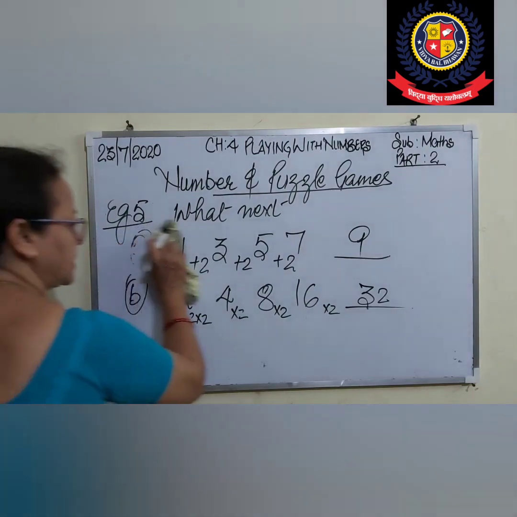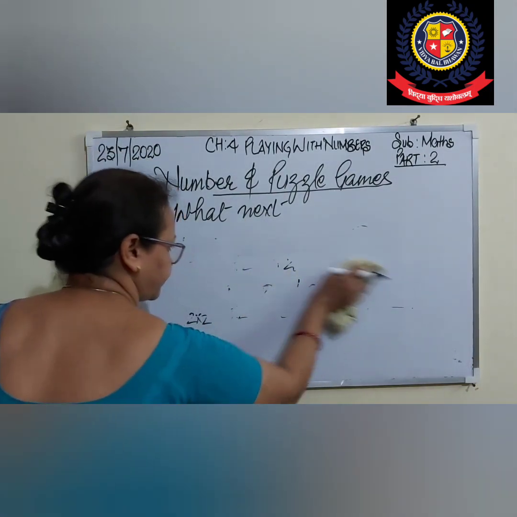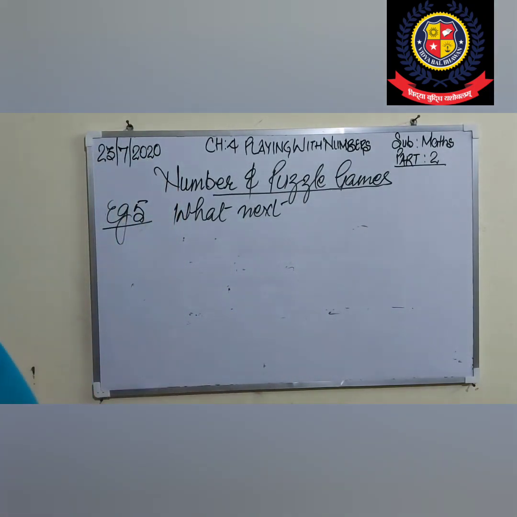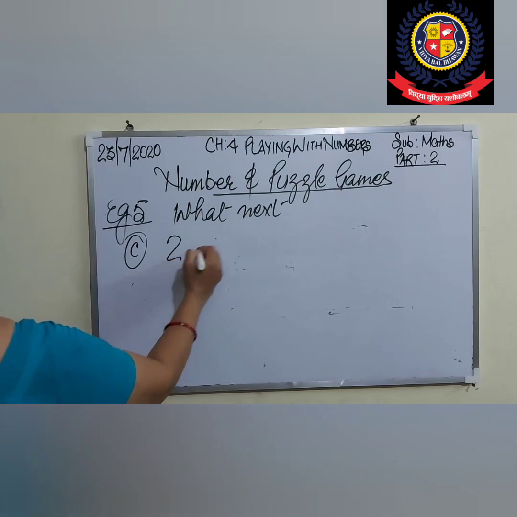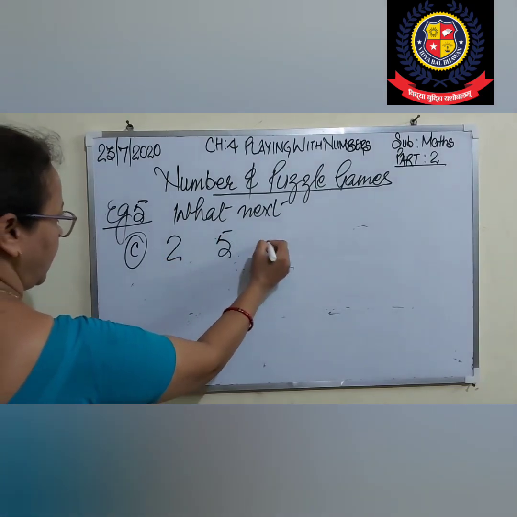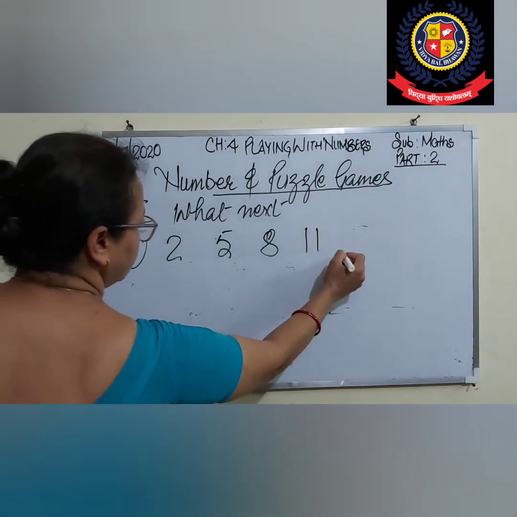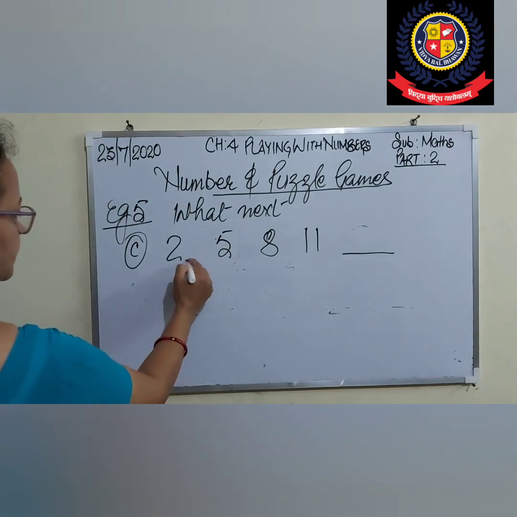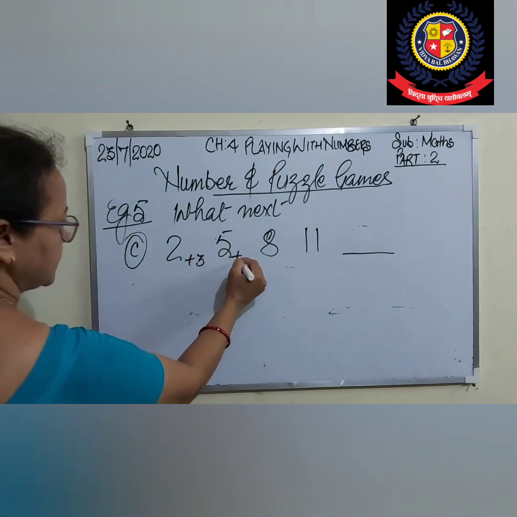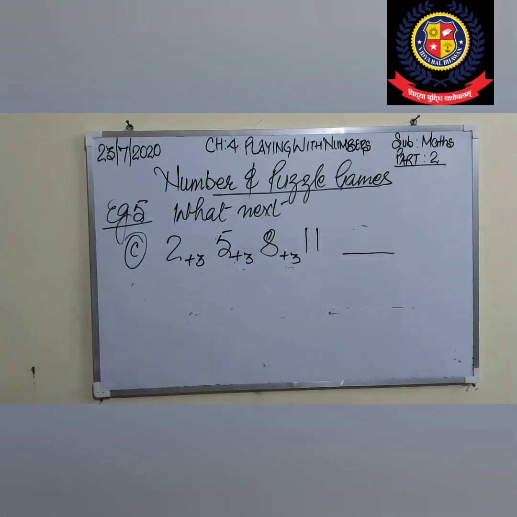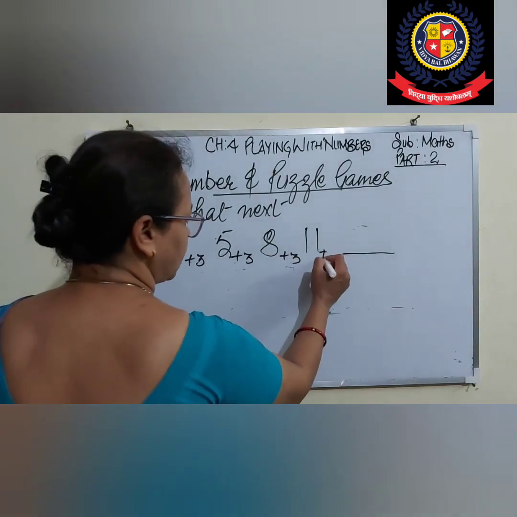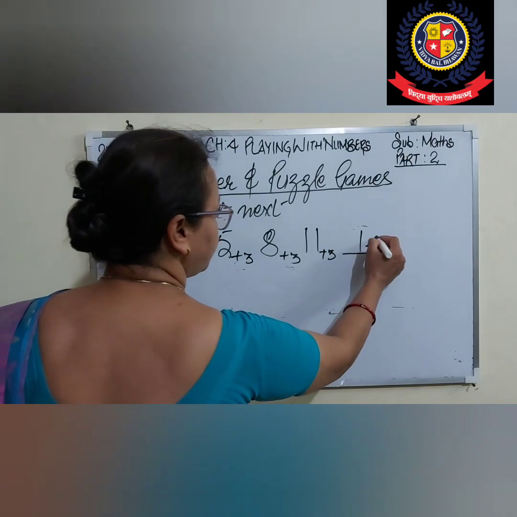I am going with the C part. This is C, 2, 5, 8, 11. It is given to us 2, 5, 8, 11. Next number, 2 plus 3 is 5. 5 plus 3 is 8. 8 plus 3 is 11. And 11 plus 3 is 14. What will it be? 14.